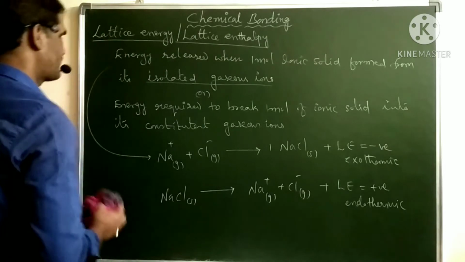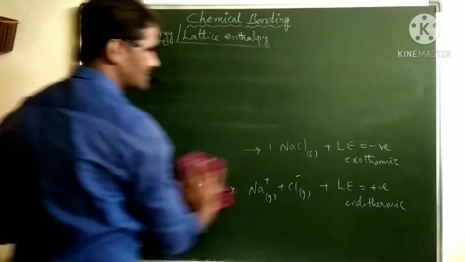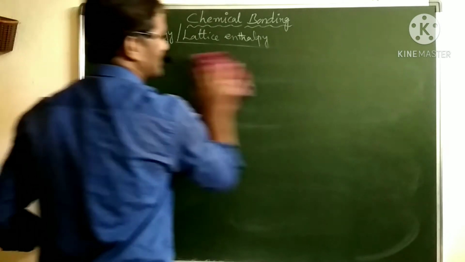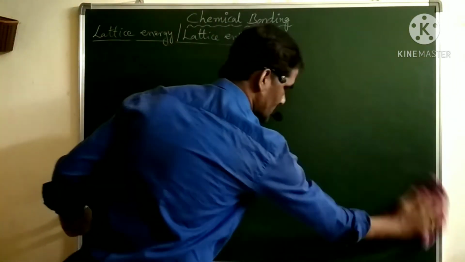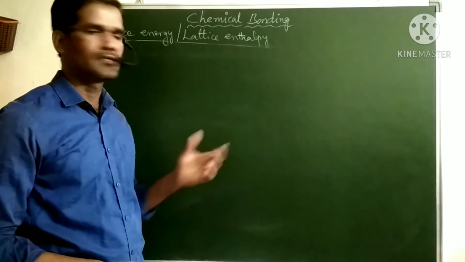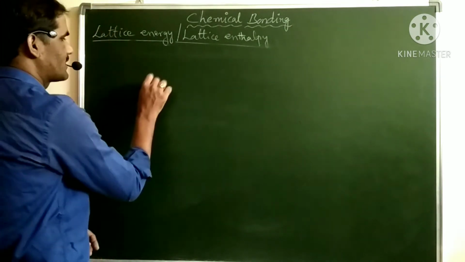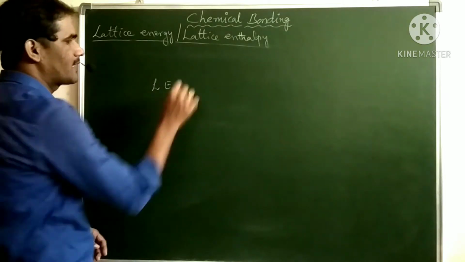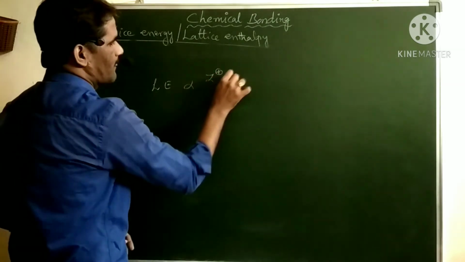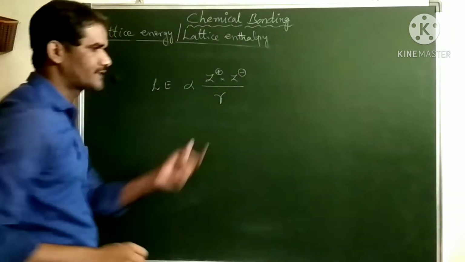Now, the factors that influence the lattice energy. What kind of factors influence the lattice energy, and which compound has more lattice energy and which has less? Let us see this comparative study now. The energy involved here means the force of attraction between the ions. So lattice energy is directly proportional to the product of the charges of the ions, divided by the internuclear distance between the ions.